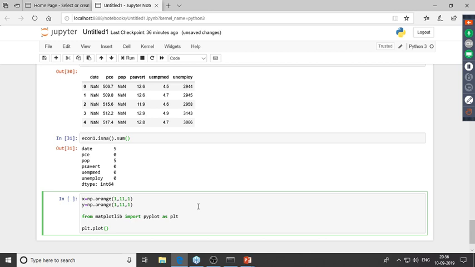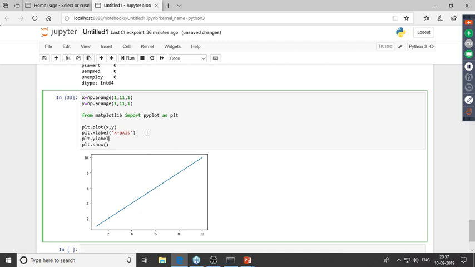Now we also have to give the labels for this. So to add the labels, we've got plt.xlabel, and the x label is just x-axis. I'll type in x-axis over here, and then I'd have to type in the y label. This would be y-axis. Now I'd have to give the title. So this would be plt.title over here. This I'll just type in y versus x. So I've given all of this titles over here.